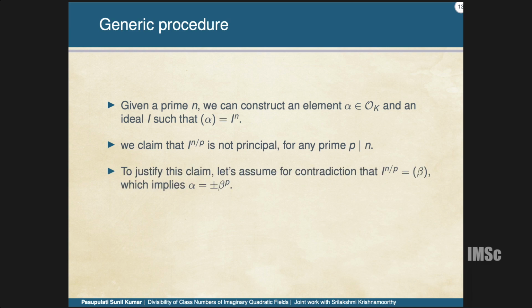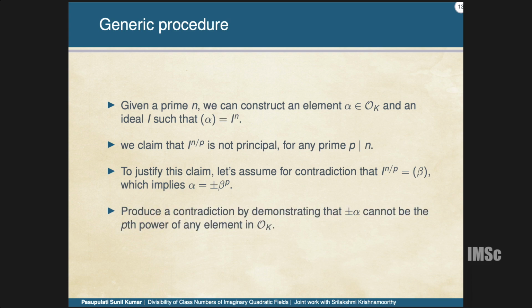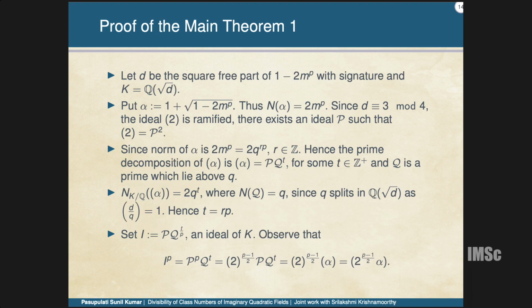For this, the procedure is: suppose this is principal, and then we end up with alpha being plus or minus beta power p, and later we prove that alpha cannot actually be plus or minus a p-th power in O_K. That is the general procedure, and quickly I will just run through it in one minute. I will just finish it quickly.